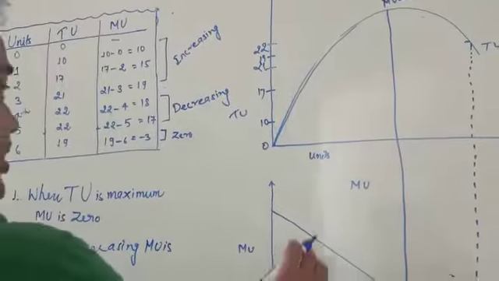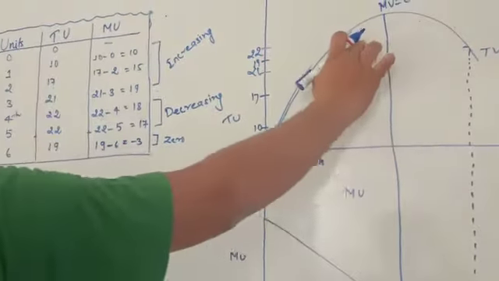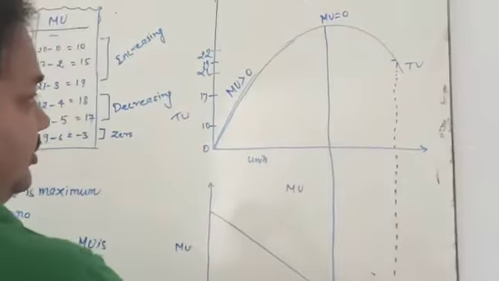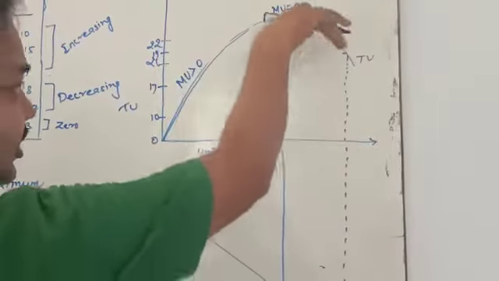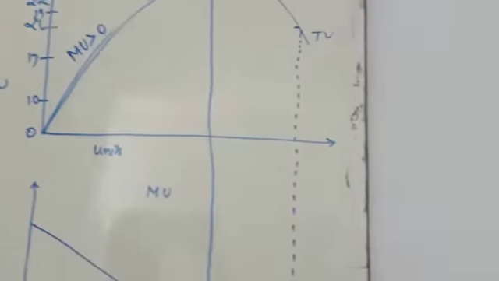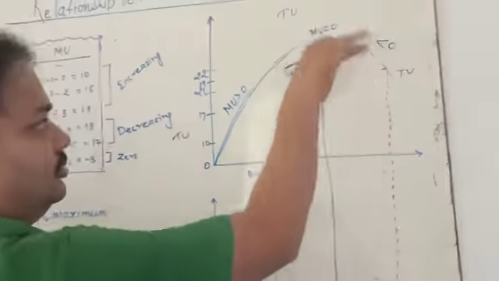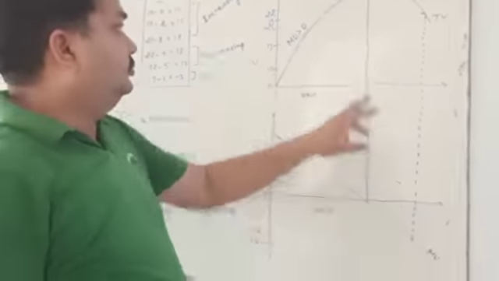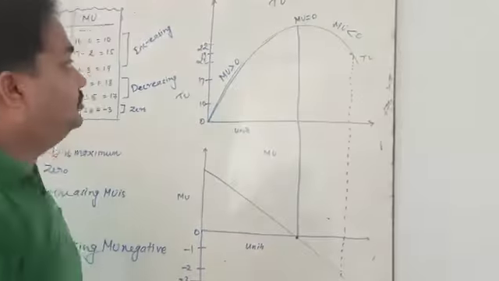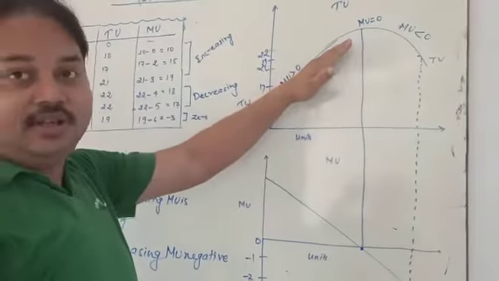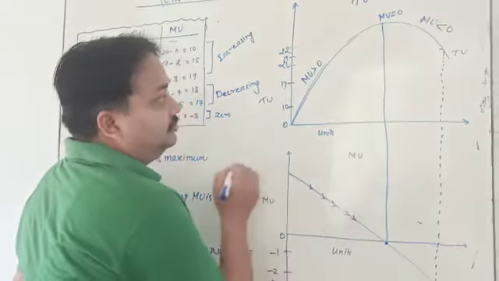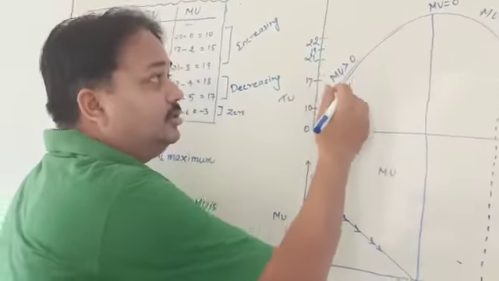When TU is going to be increasing, MU is going to be decreasing, which is why we have written less than 0. What is the observation this side? When TU is going to be decreasing, what happened? MU is also negative. Negative means less than 0. There are three observations. When TU is maximum, MU is 0. 0 means on this axis.